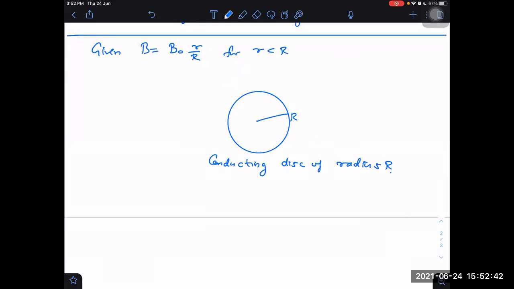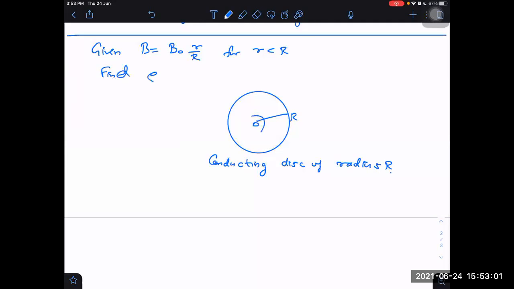A conducting disk of radius R. Can you find out the EMF again from the center to the endpoints in the circumference? Yes, sir.